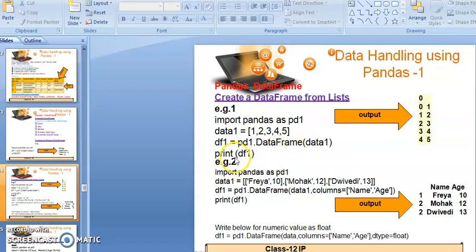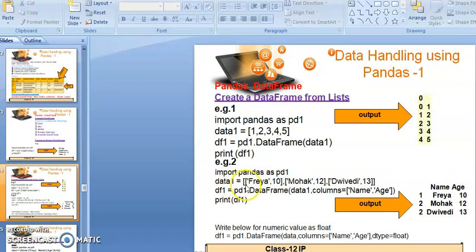Now I have to take the printout of the result variable, and the result variable is df1. So I have to print df1, and now you can check the output here. I have stored 1, 2, 3, 4, 5 as the elements, and before the elements it is showing the index number, because the index number starts from 0. So 0, 1, 2, 3, 4, and a total of 5 elements are present in my array. Only one dimensional I have explained here.